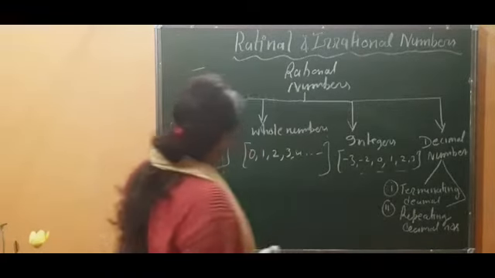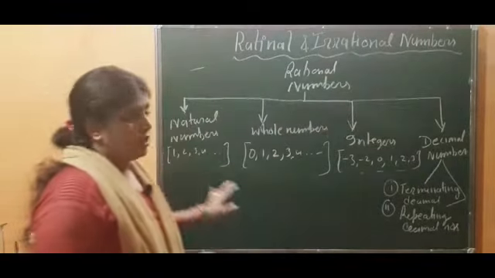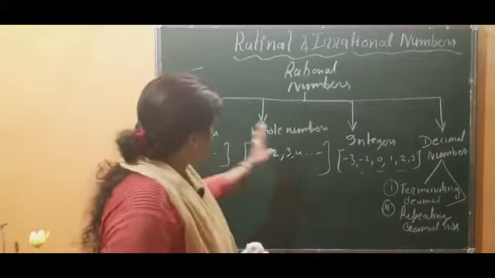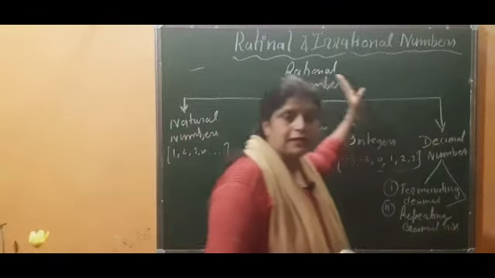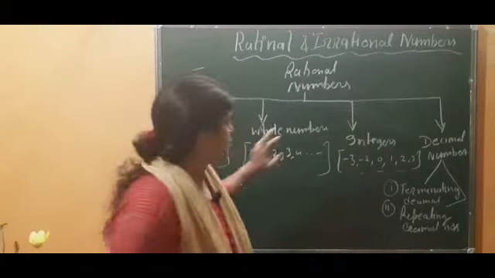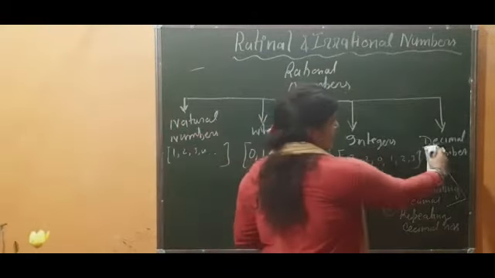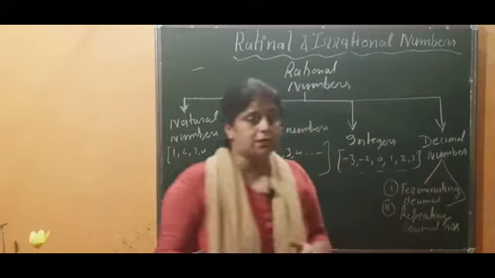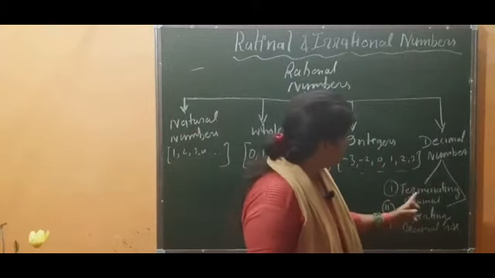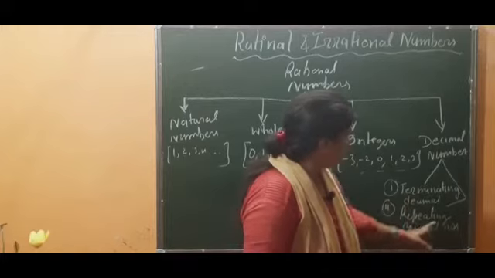First of all, let me explain this. Keep in your mind, all these four types of numbers come inside rational numbers. Which are those? Natural numbers, whole numbers, integers, and decimal numbers. Which type of decimal numbers? Only these two: either terminating decimal or repeating decimal numbers.